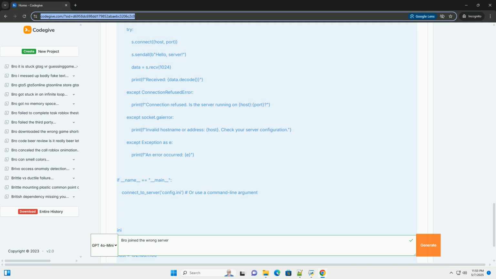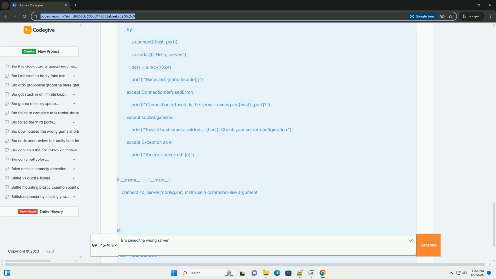Example using configuration files, Python. Example config.ini. This example demonstrates how to read server details from a configuration file, providing flexibility and making it easier to manage different server configurations. The use of try, except blocks provides robust error handling. The configparser module handles the complexities of parsing the ini file.